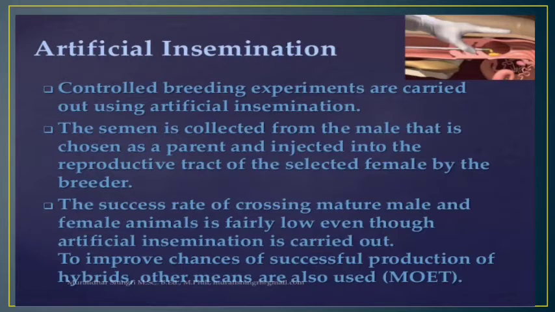Next is artificial insemination. In this method, controlled breeding experiments are carried out using artificial insemination. That means the semen will be inseminated artificially. That means the male germ cell will be introduced into the female reproductive tract in an artificial way. So that is artificial insemination. This technique is used for controlled breeding experiments.